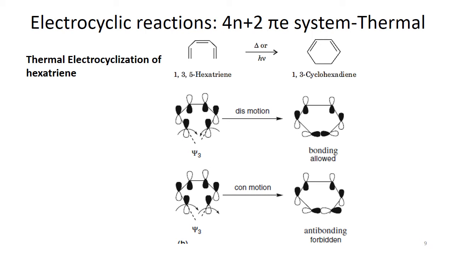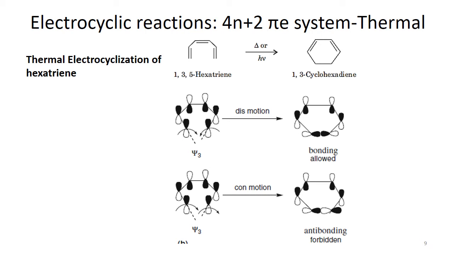In psi3 we have 2 electrons, but psi4 is empty. So that's why we say that psi3 is the HOMO, or highest occupied molecular orbital, while psi4 is the lowest unoccupied molecular orbital. So the HOMO is identified now.